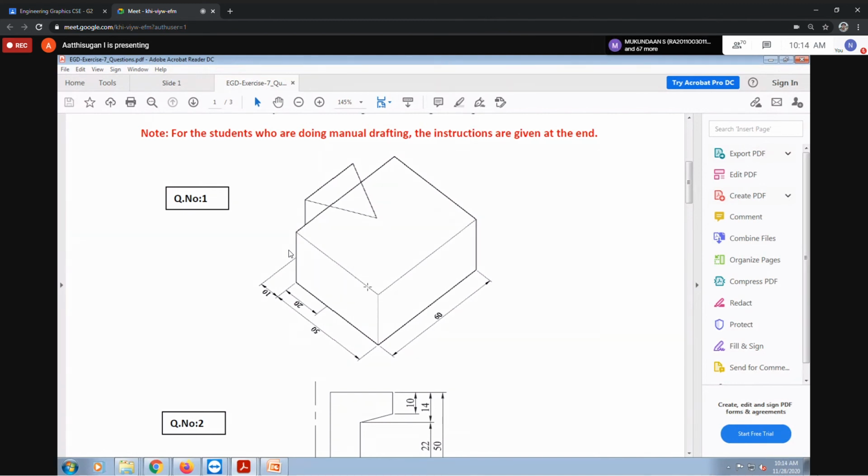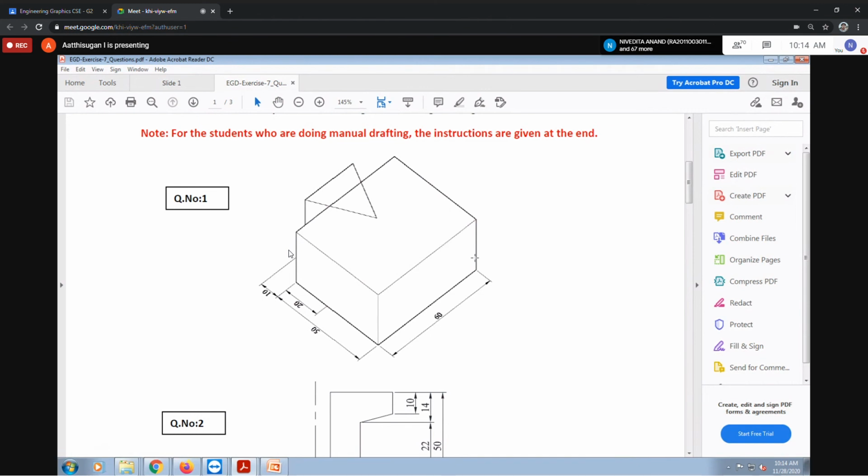Only this square as a rectangle, maybe 50 cross 16. So this rectangle block, then this triangle. Yeah, that's it. Pyramid. Then you can use not pyramid. See, this is not pyramid. Imagine, this is a full block up to this full length. So you have drawn only 2 blocks.